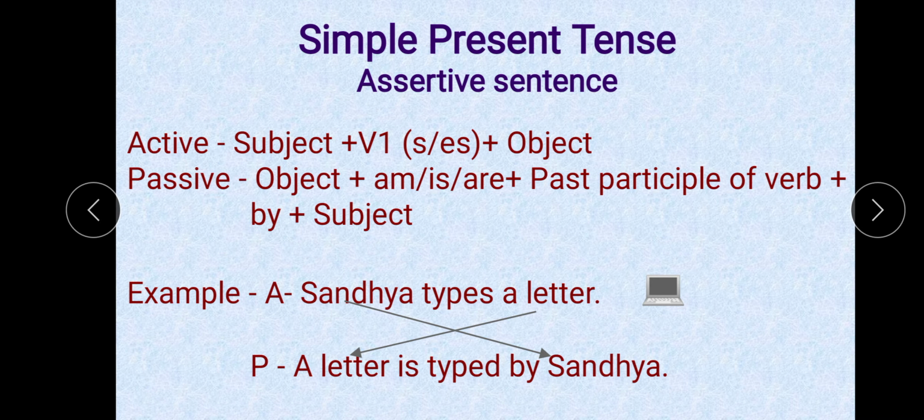Now, students, we will start changes, or I will describe how to change a sentence from active into passive. And we will do this tense wise. First, we will do present tense, and the subdivisions of present tense also.